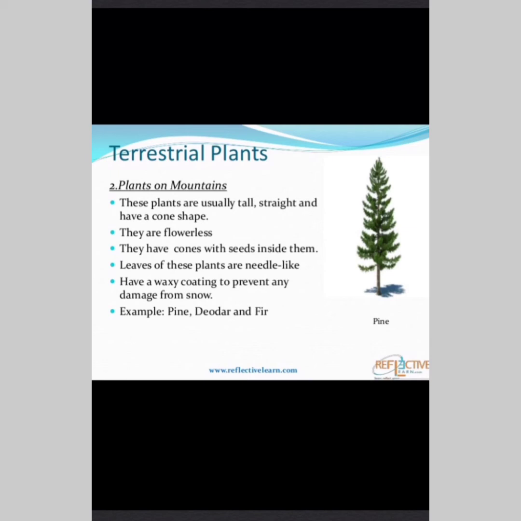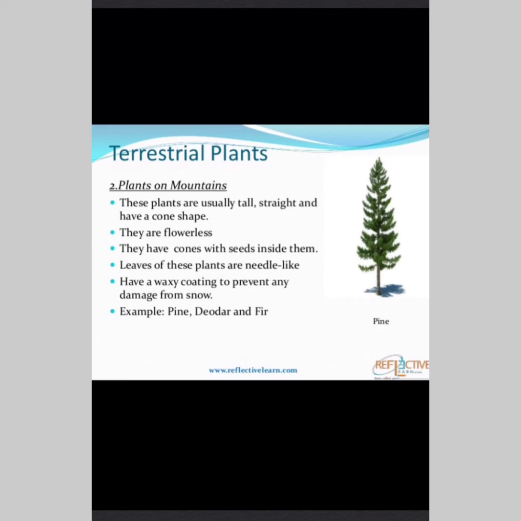Leaves of these plants are needle-like, and have a waxy coating to prevent any damage from the snow, so that the snow doesn't get settled on their leaves. So they have a waxy coating so that they can remove the snow easily from it. This helps the snow to slide off easily.